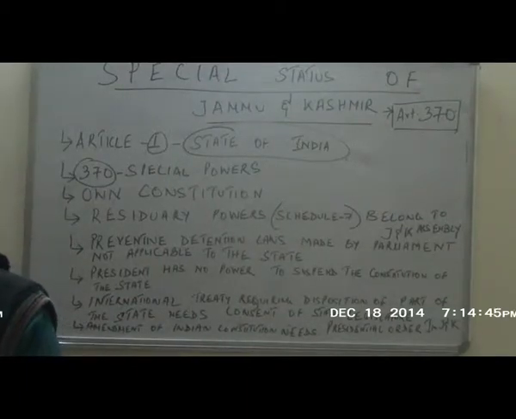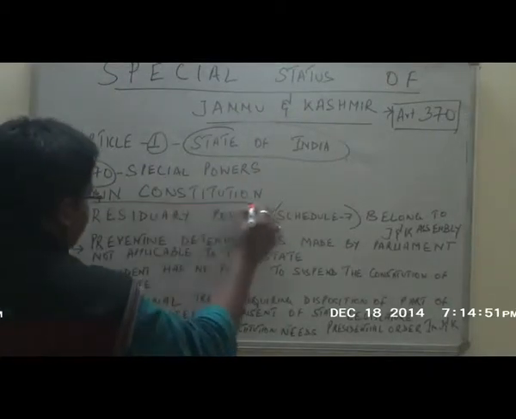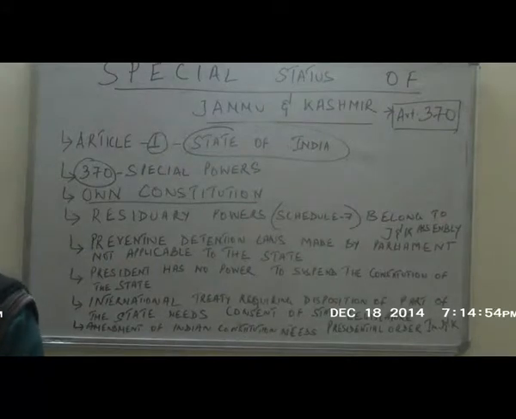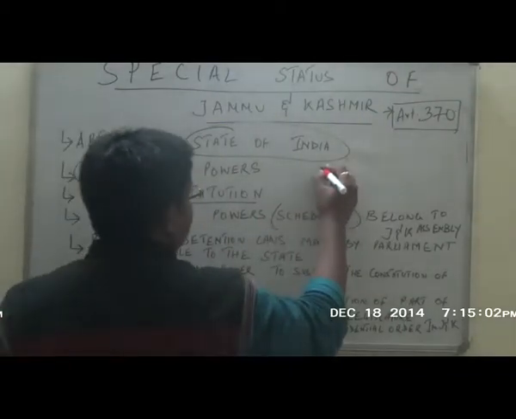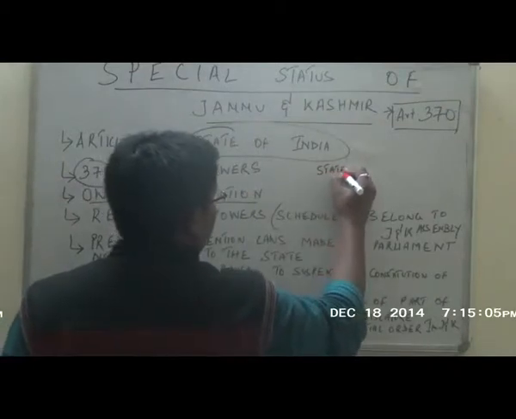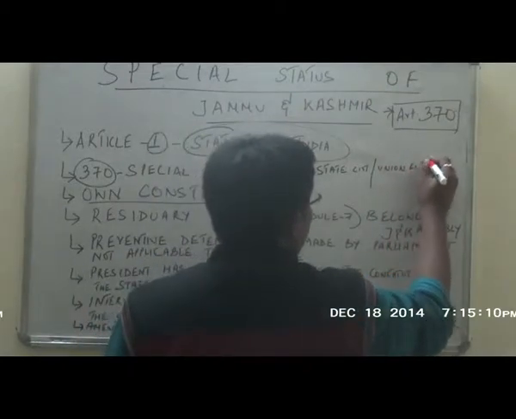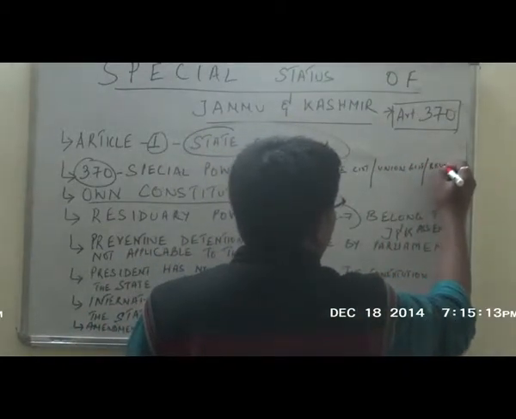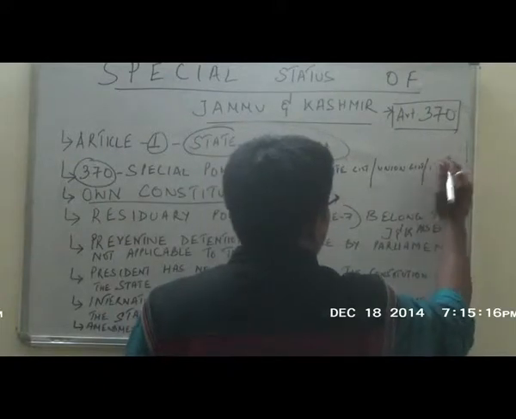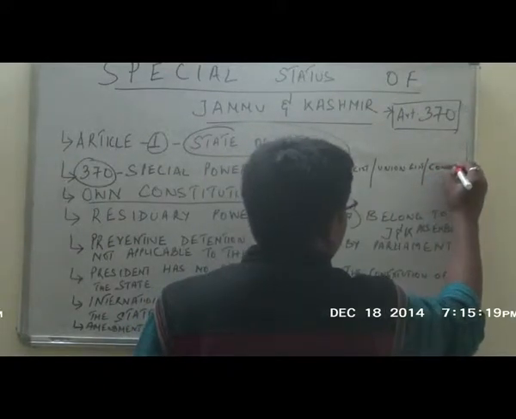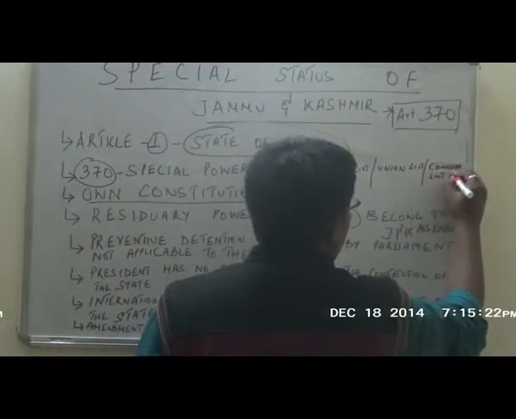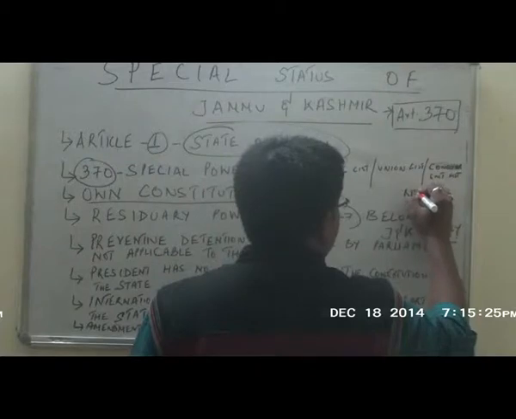The first very important thing that we should mention here is the state of Jammu and Kashmir has its own constitution, unlike any other state in India. The residual powers mentioned in Schedule 7, which has got four headings. One is the state list, the second is the union list, third is the concurrent list, and the fourth is known as the residuary powers.